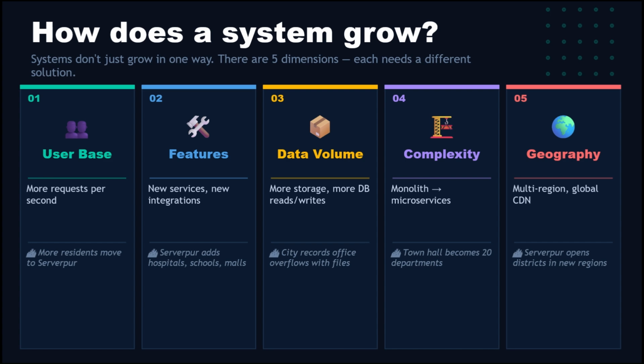Complexity. What started as one simple app becomes 20 interconnected services with teams working in parallel. Geographic reach. Your users are now in 10 countries. A server in Mumbai can't respond fast enough for someone in New York. Each dimension needs a different scaling strategy.